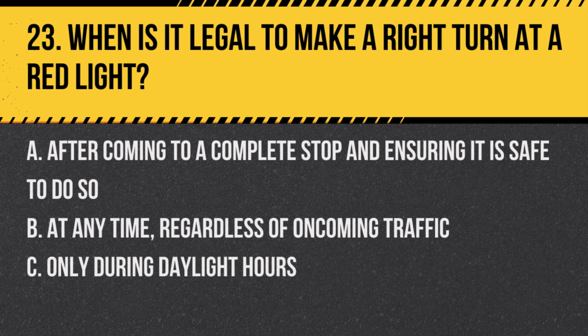Question 23. When is it legal to make a right turn at a red light? A. After coming to a complete stop and ensuring it is safe to do so. B. At any time, regardless of oncoming traffic. C. Only during daylight hours. Answer: A. After coming to a complete stop and ensuring it is safe to do so. You can make a right turn at a red light only after you stop and yield to pedestrians and other traffic.